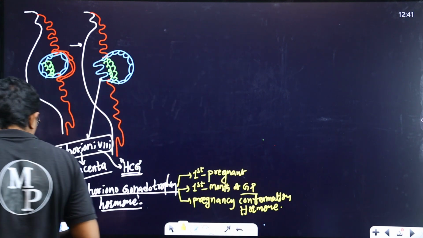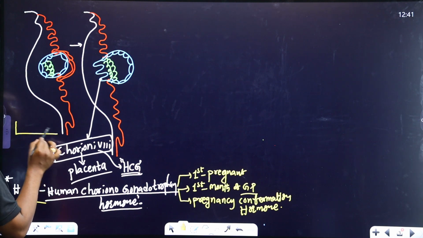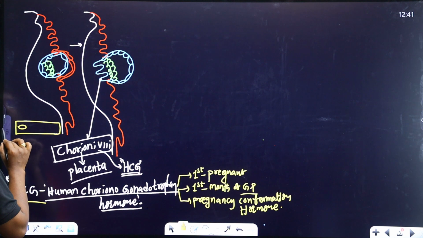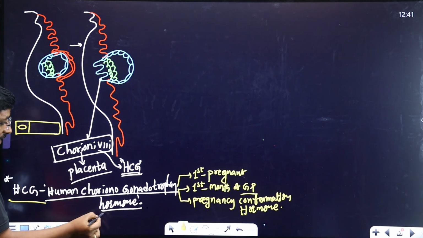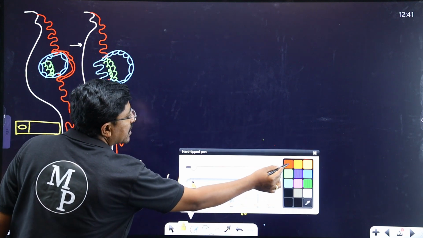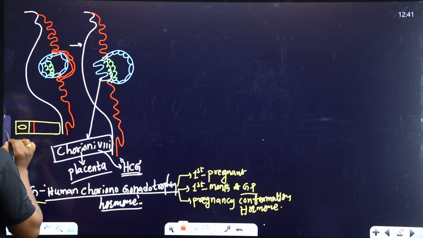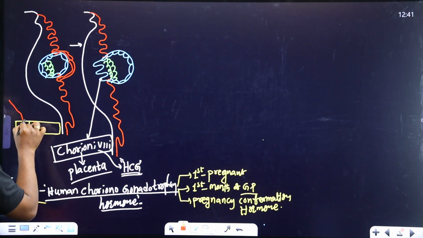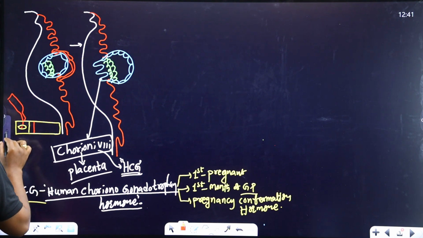For example, this is the pregnancy kit, like this. Here is the well. Two lines are there. One line is usually present, which is normal. When a drop of urine is released into this well,